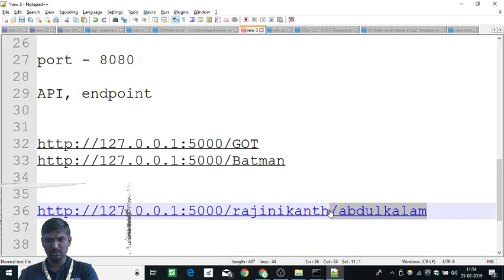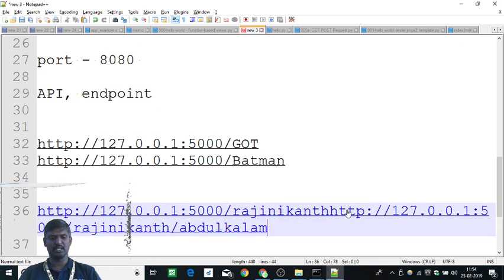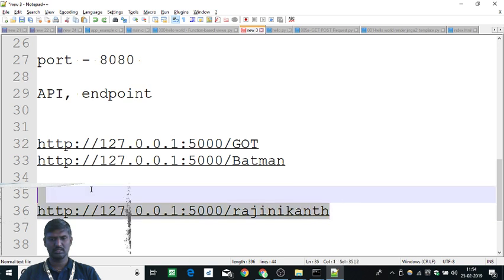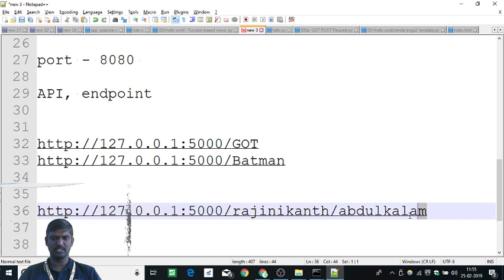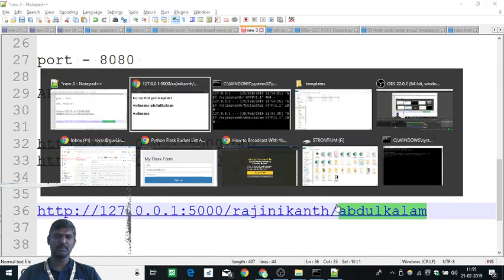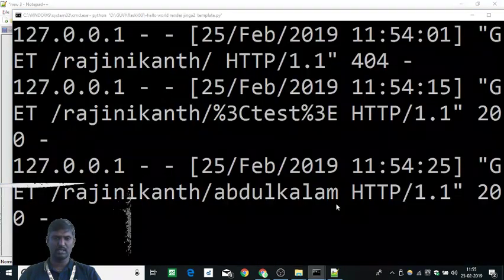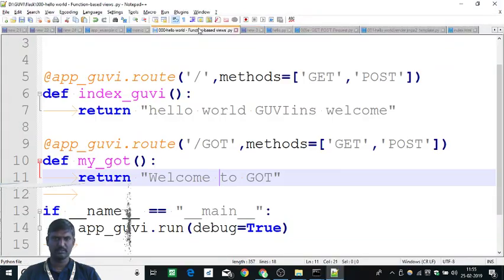So this is my root. Okay. After that, I am using something else. Abdul Kalam is the value. So what happens is, when I use the value Abdul Kalam, where is my page? Here it is.